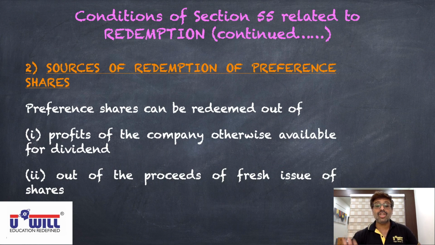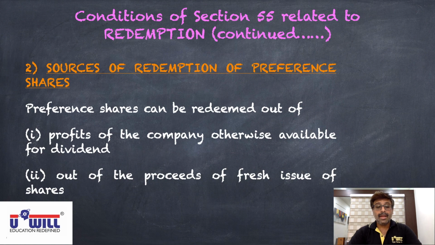You cannot use security premium. You cannot use capital reserve. You cannot use sinking fund. These are not available for dividend. Only those profits of the company can be used which are otherwise available for dividend, meaning dividend of equity shareholders. So only such profits can be used which were available for equity shareholders. From that you can repay the preference shareholders. If any specific reserves are kept for a specific purpose, that profit cannot be used. That profit has to be used for that purpose only.